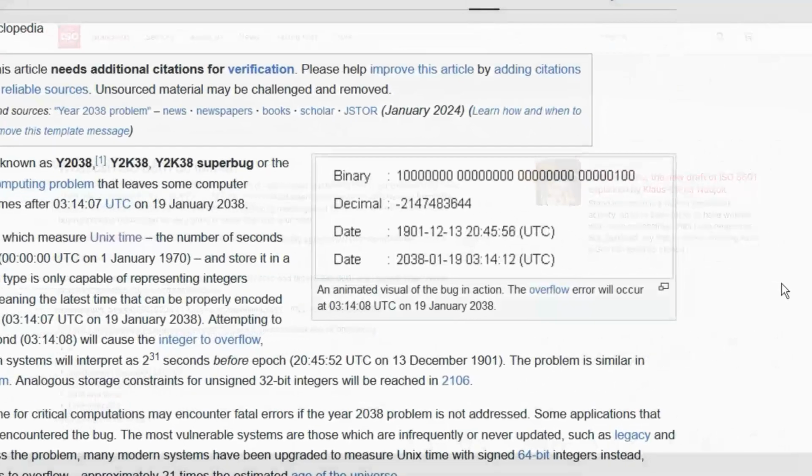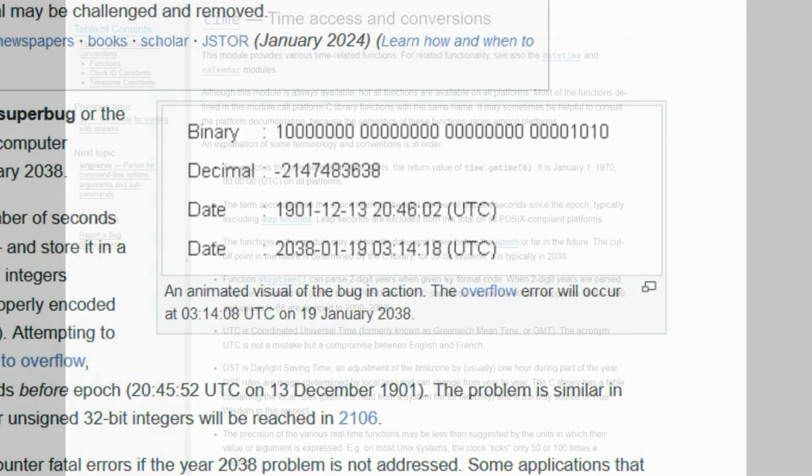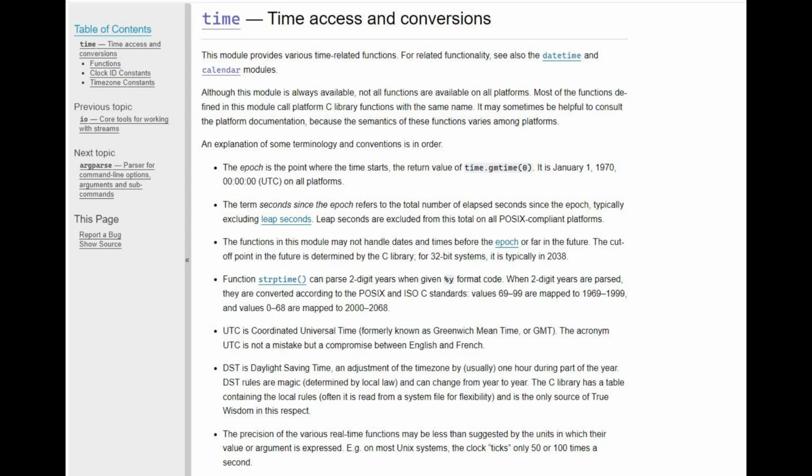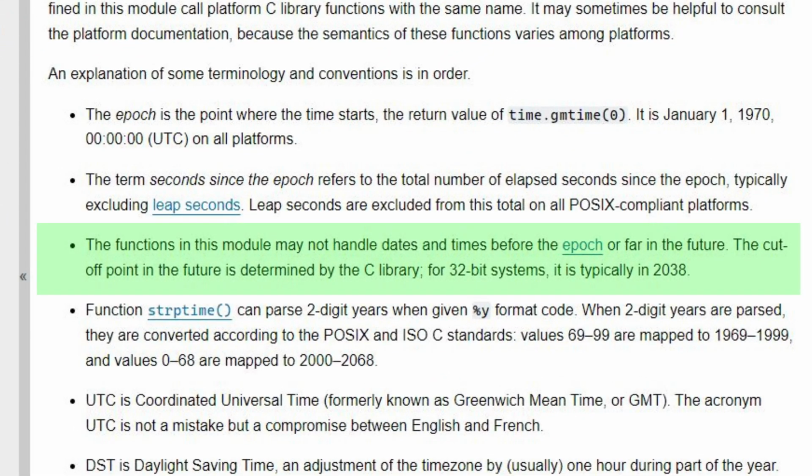There are also practical measurement and representation concerns when we're talking about storing and calculating with dates using a programming language. For example, this is the documentation for the Python time module, and it says, the functions in this module may not handle dates and times before the epoch or far in the future. The cutoff point in the future is determined by the C library. For 32-bit systems, it is typically in 2038.